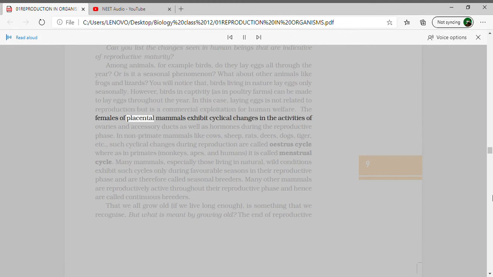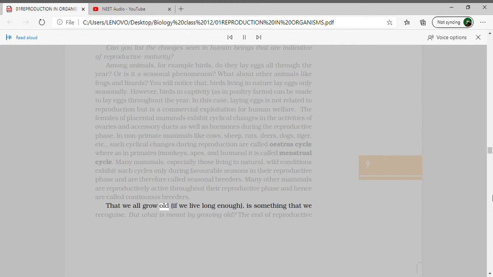The females of placental mammals exhibit cyclical changes in the activities of ovaries and accessory ducts, as well as hormones during the reproductive phase. In non-primate mammals like cows, sheep, rats, deers, dogs, tiger, etc., such cyclical changes during reproduction are called estrous cycle, whereas in primates, monkeys, apes, and humans, it is called menstrual cycle. Many mammals, especially those living in natural, wild conditions, exhibit such cycles only during favorable seasons in their reproductive phase, and are therefore called seasonal breeders. Many other mammals are reproductively active throughout their reproductive phase, and hence, are called continuous breeders.